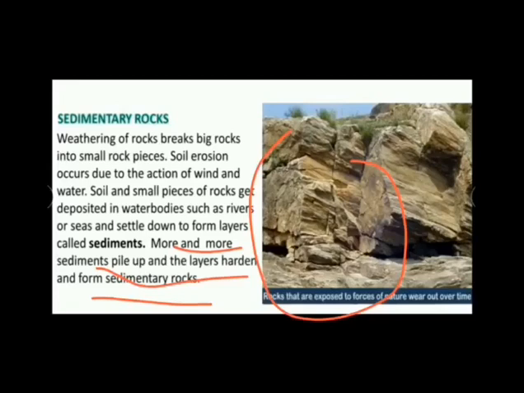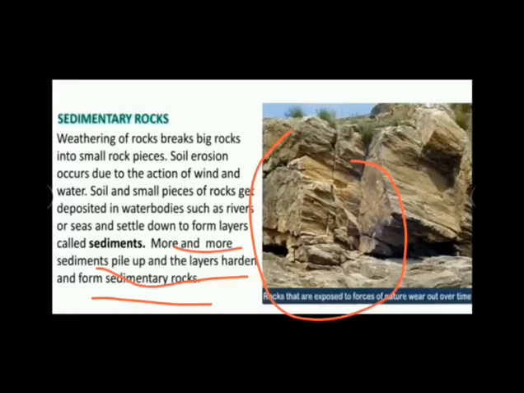There are so many examples of sedimentary rock, like sandstone, limestone, shale, and conglomerate. Basically, sedimentary rocks are formed when the rocks or the mountains are broken down or cut away into smaller pieces by the natural forces, which are wind, water, rain, and ice.